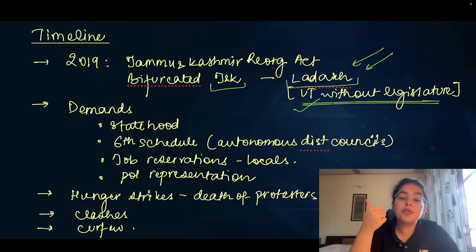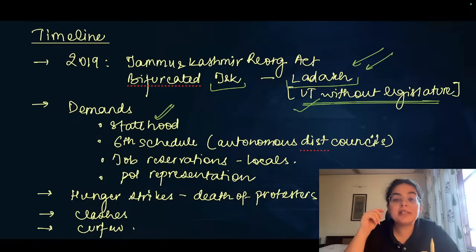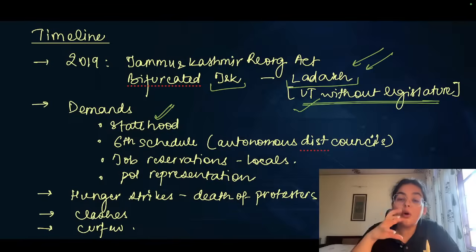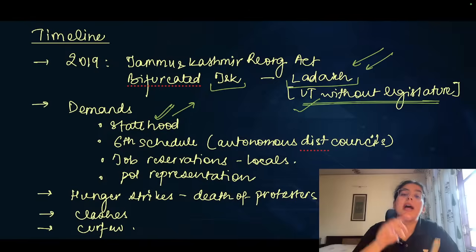One of the first and foremost demands is about ensuring statehood is given to the region of Ladakh and Leh. So the first demand is of statehood, ensuring that they are represented, they have the ability to form their own government and regulate their own processes. The demand for democratic decentralization in the form of statehood has been at the forefront of the protests.